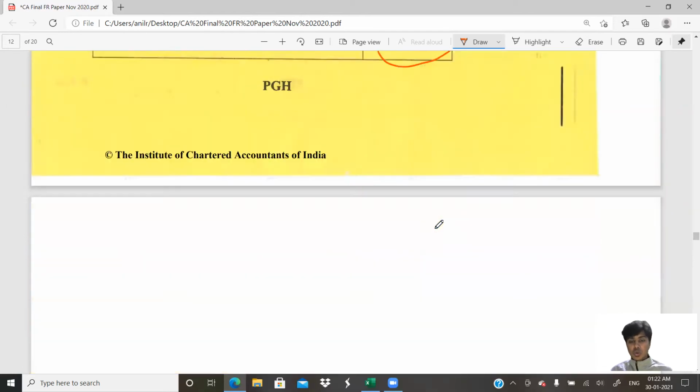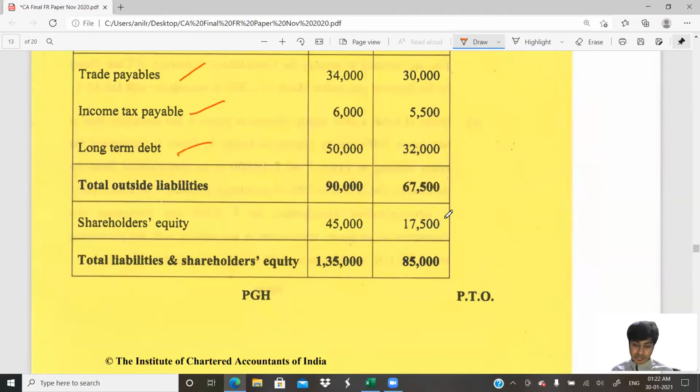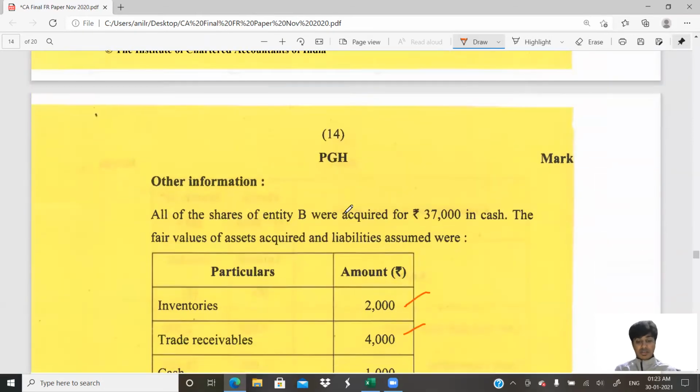27,500. So the verification that you need to do here is take this 17,500, add 27,500 current year profit, you will get 45,000. So it's perfect. There is no new shares issued. There is no dividend issued. There is no shares redeemed. There is nothing related to that. So basically 17,500 plus 27,500 gives us 45,000. So that's it. We're done with that.